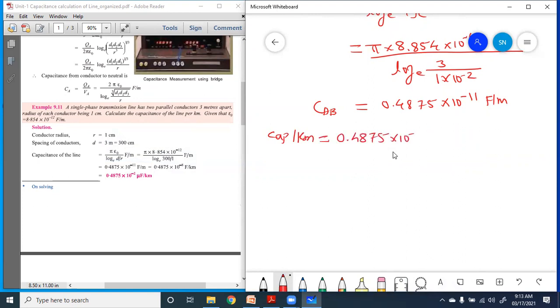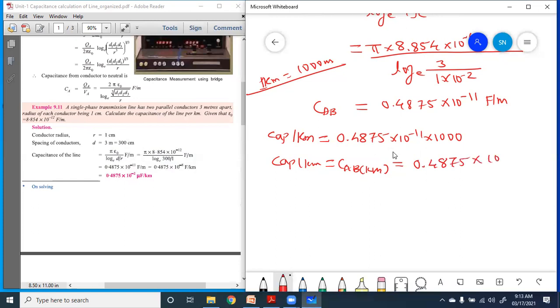Capacitance per kilometer is equal to 0.4875 into 10 raised to the power minus 11 into 1000, because 1 kilometer is equal to 1000 meter. Put the values. So the capacitance per kilometer, the CAB per kilometer, is equal to 0.4875 into 10 raised to the power, plus 3 and minus 11, so 11 minus 3, so minus 9.